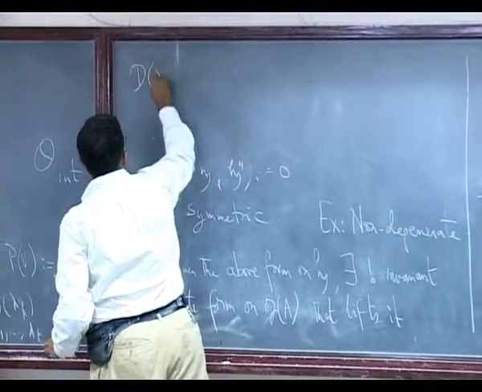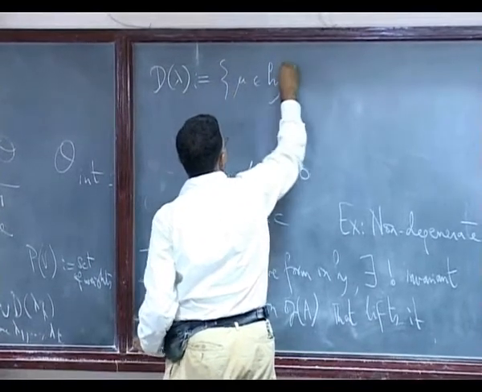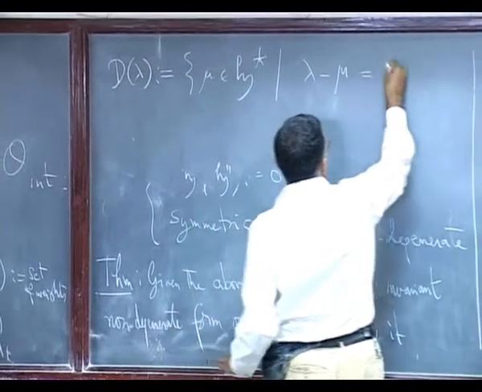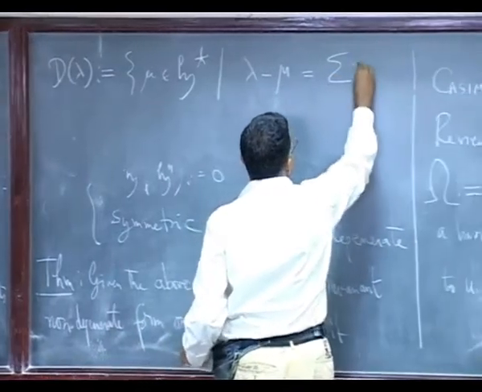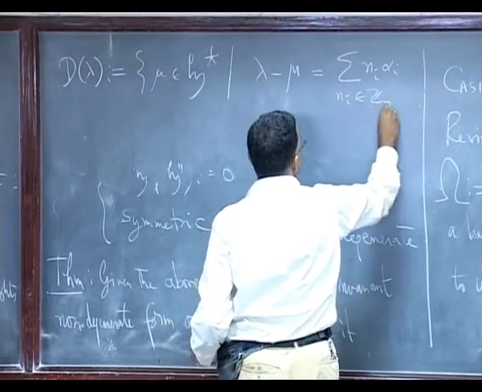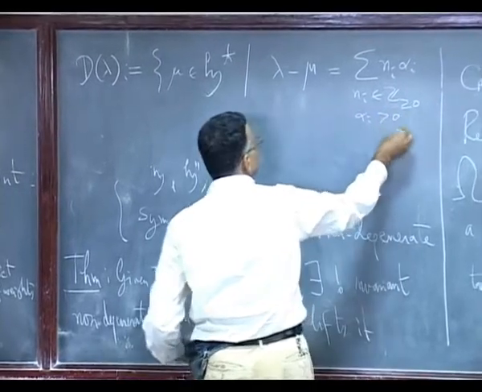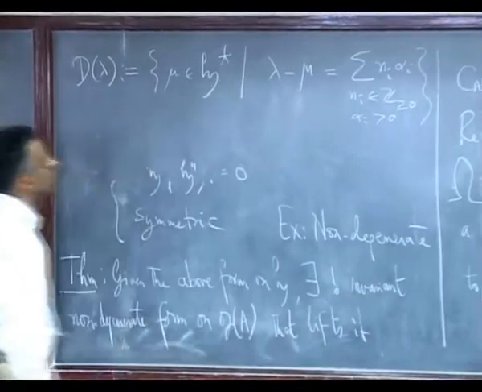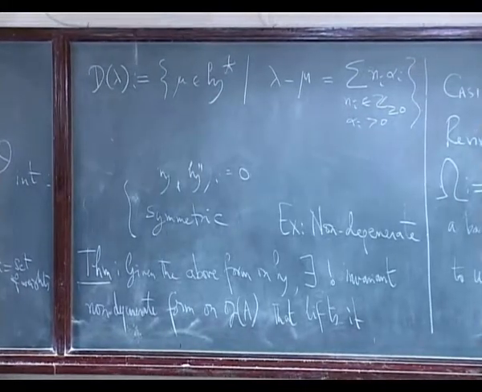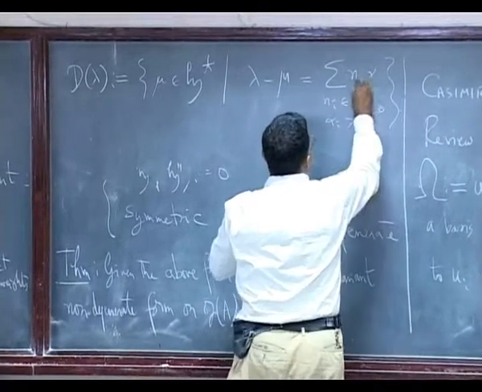D(lambda) by definition is all mu in h star such that lambda minus mu is a sum of alpha's. You can just take the simple ones if you want.